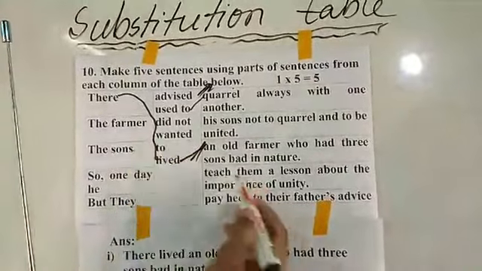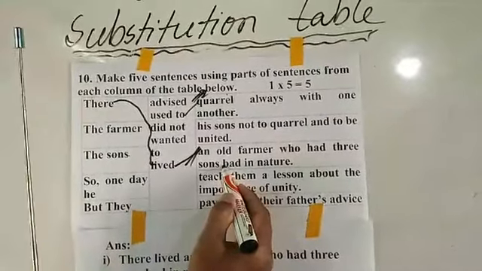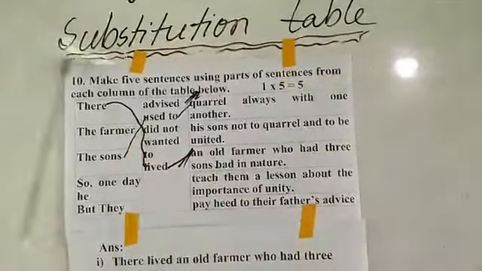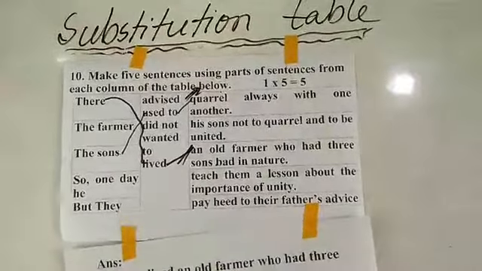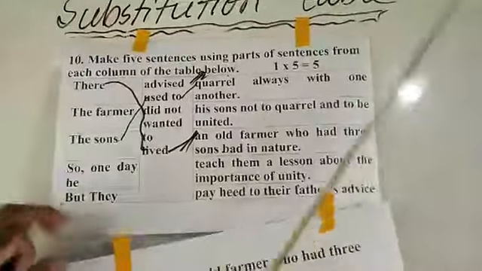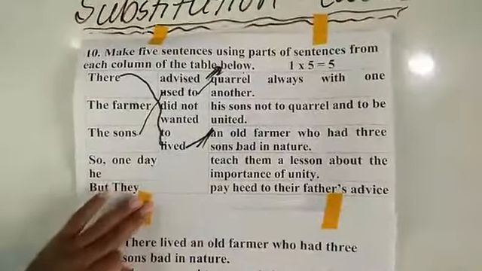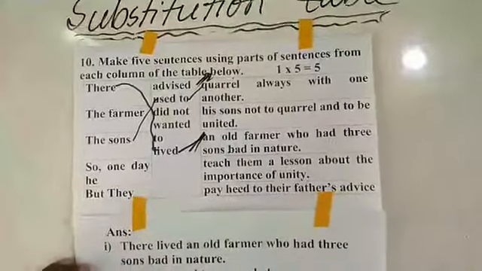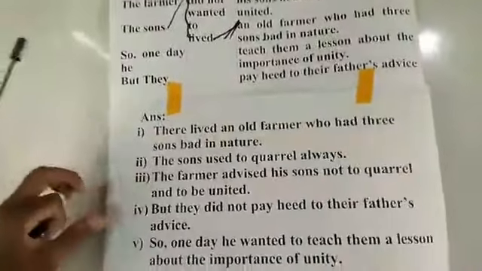Used to means we have an indication of sons, then I can use the subject. So then I will write down the sentence in the answer sheet: The sons used to quarrel always.